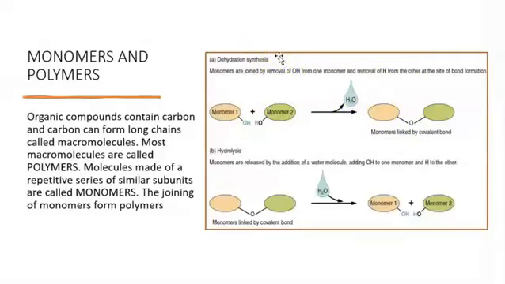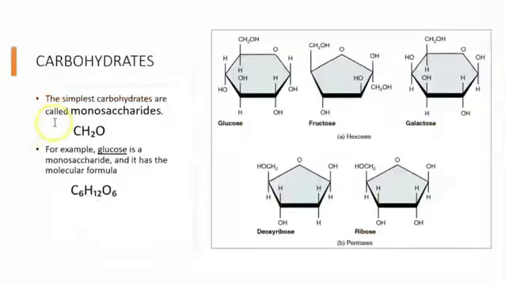Now, the opposite to that: we have something that is already put together. And we know that hydro means water. So if we add water, this molecule that was together is now separated. Therefore, this type of chemical reaction is going to be hydrolysis. Let's scroll down and see what carbohydrates are. Well, we said that hydro means water, right? So then what's a carbohydrate? It's a carbon that you hydrated with water.